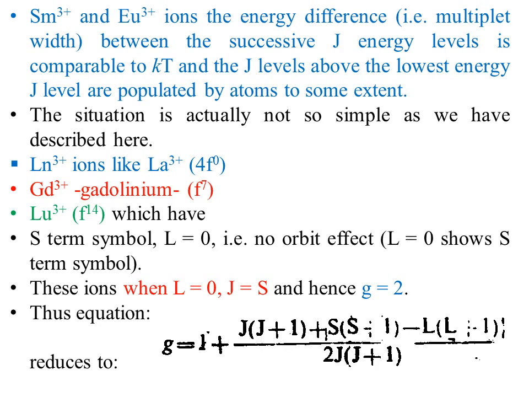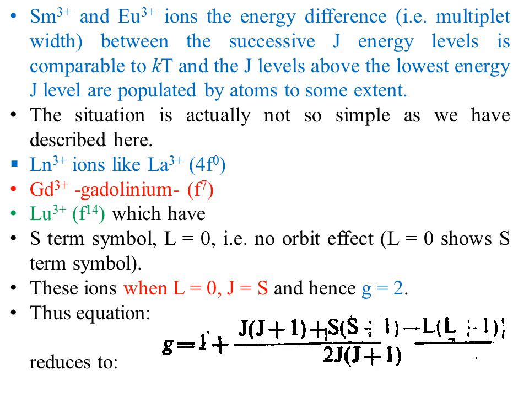We know that for lanthanum +3 the 4f is 0, for gadolinium 4f contains 7 electrons, or we can say that f is half filled. For lutetium, f14 means it is completely filled.